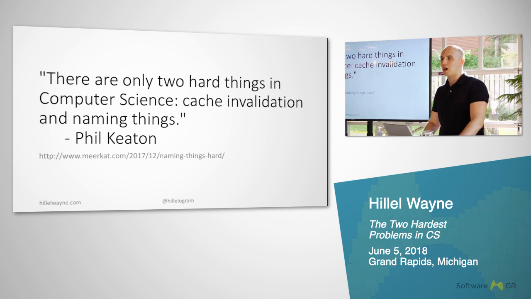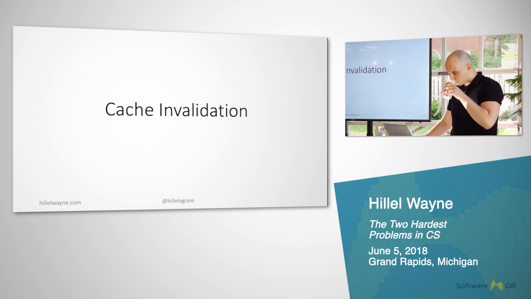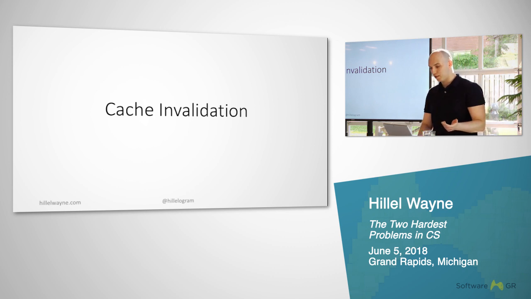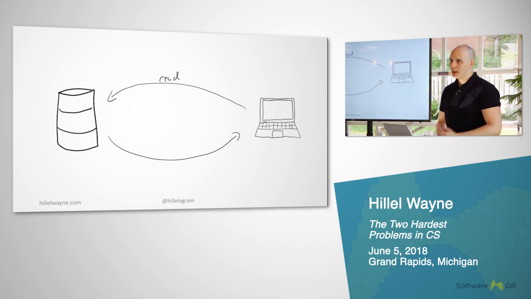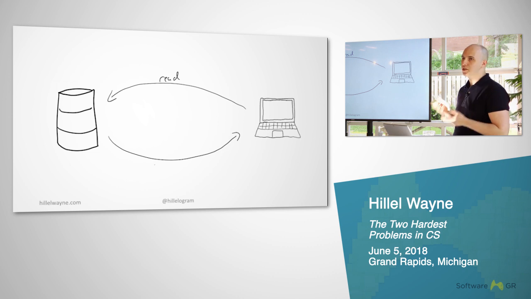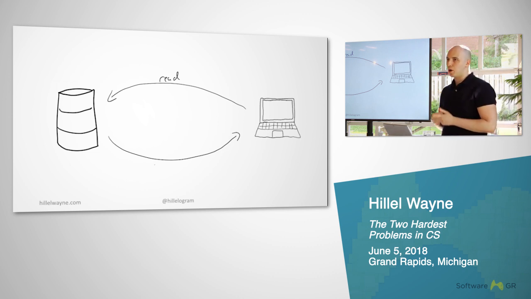For the first part of this talk, I want to go into detail about each one, what makes them hard, and not just hard, but the only hard things. So first, cache invalidation. What is cache invalidation? What is a cache, first of all? Imagine that you have some client and some server or database, and you're making a read. And imagine that the read is deterministic in that it will always give you the same data back each time, but also highly resource intensive.